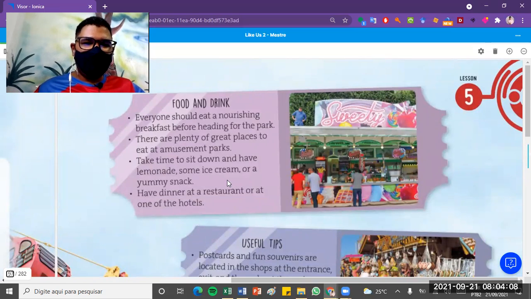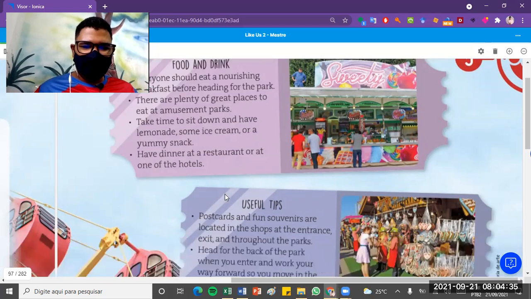And what about food and drinks? Everyone should eat a nourishing breakfast before heading for the park. There are plenty of great places to eat at amusement parks. Take time to sit down and have lemonade, some ice cream, or a yummy snack. Have dinner at a restaurant or at one of the hotels, okay? So take time for this.